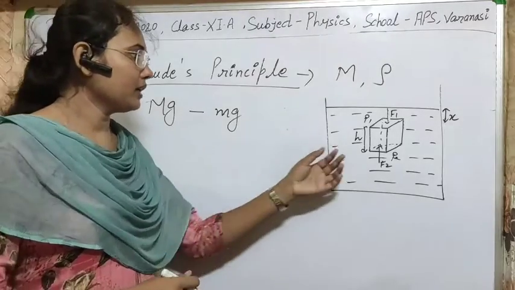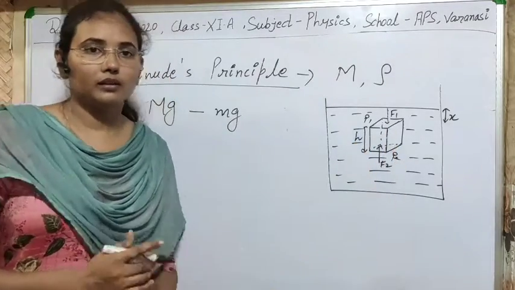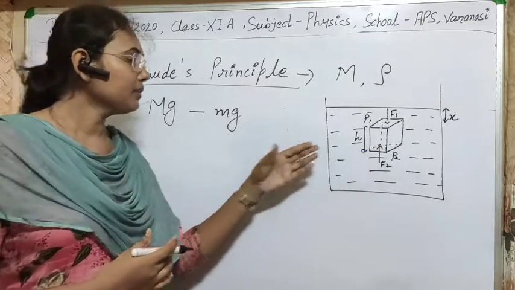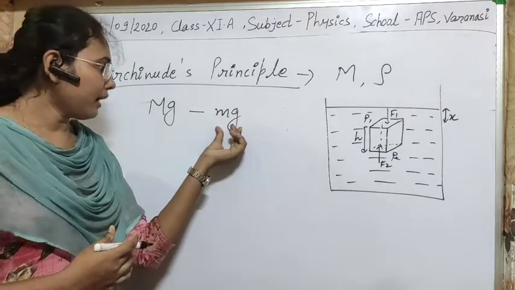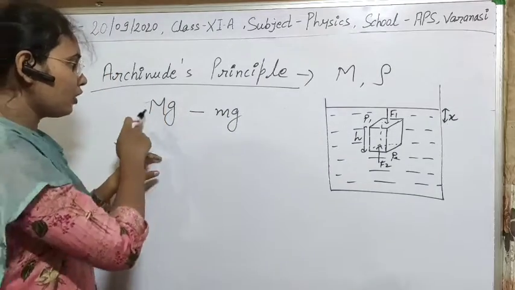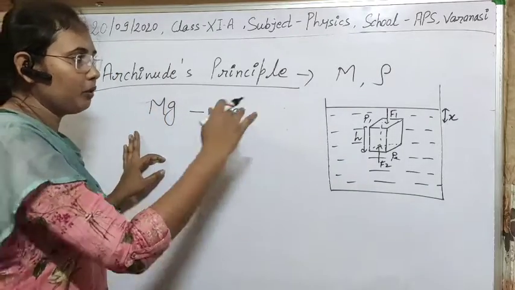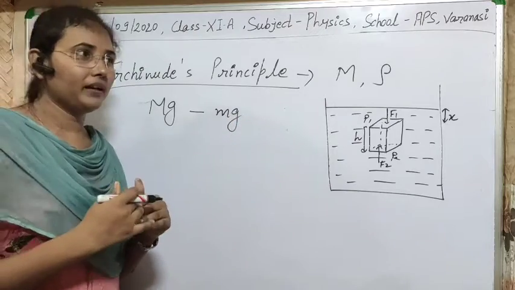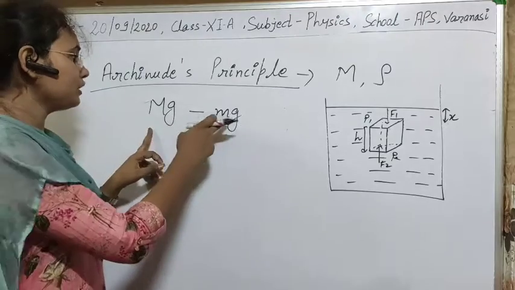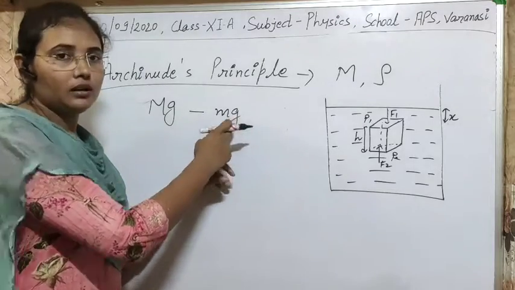Now the weight of the body in the liquid, when it is immersed, will be M into G minus small mg.